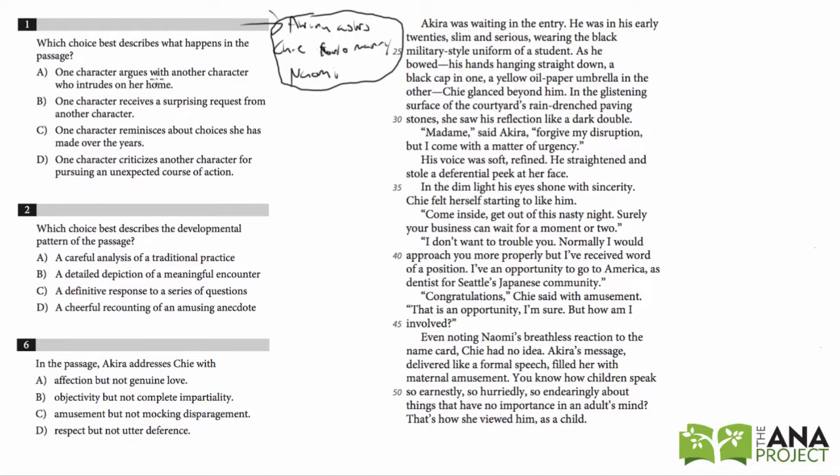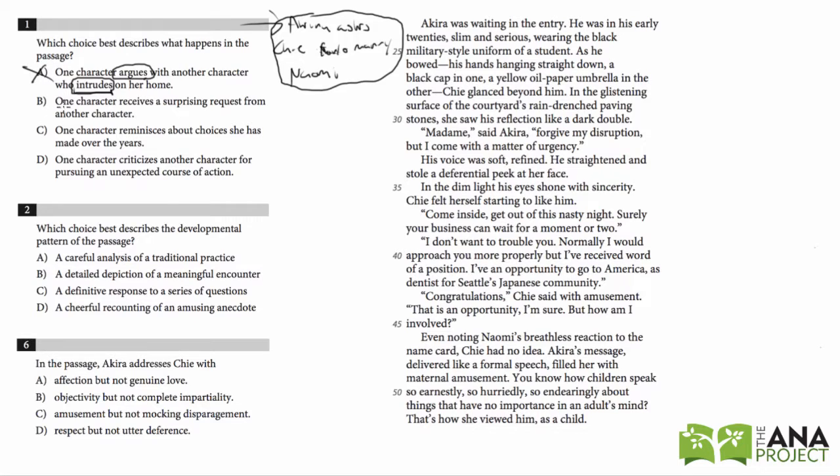One character argues with another character who intrudes on her home. Again, really, is there any argument there? Really, I don't see any argument. Now we could interpret this, but if we look directly at the text, we don't see any argument. We could interpret that there's an intrusion. It's like, oh gosh, Akira must be intruding on their home, but never does it say that Akira is intruding. So again, it's also not what we just said. What happens? Akira asks the mom, Chi, for Naomi to marry Naomi.